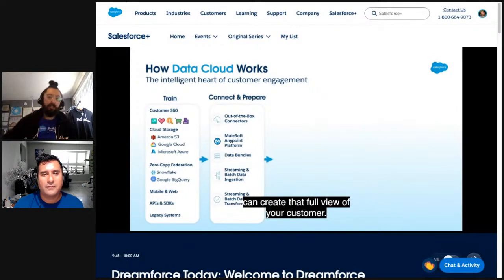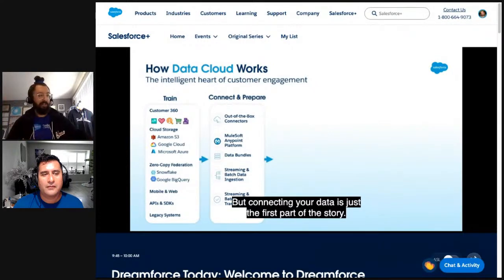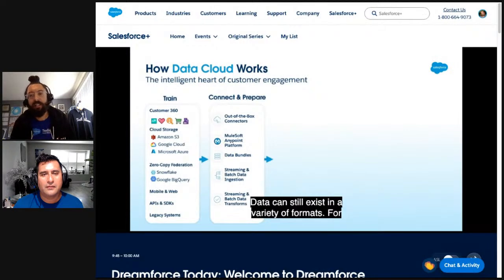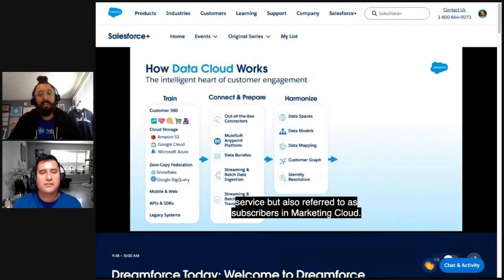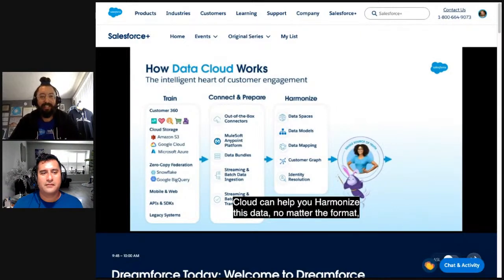Data can exist in a variety of formats. With a number of clicks, Salesforce Data Cloud can help you harmonize this data, no matter the format, into a common data model. And together, these data models create a single customer graph or profile of your customer.